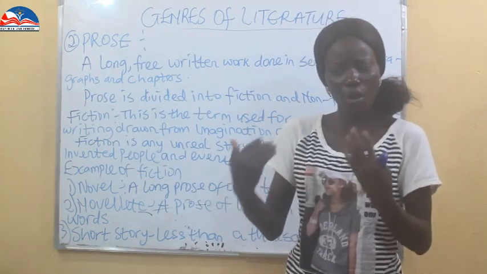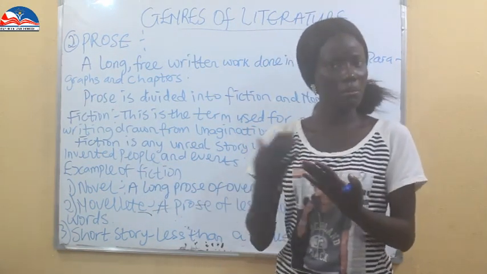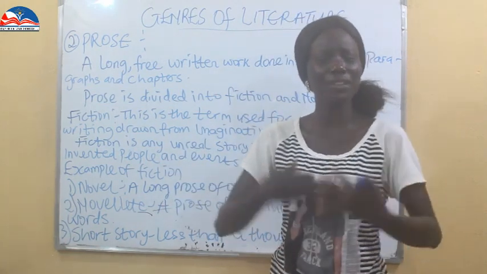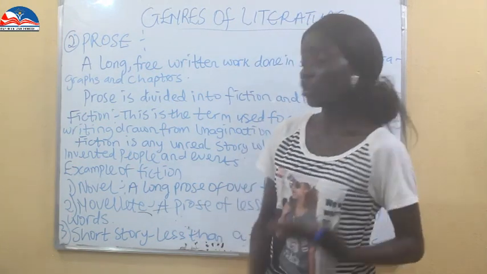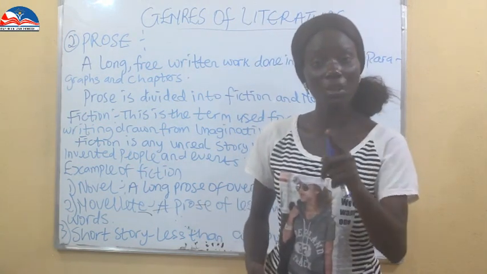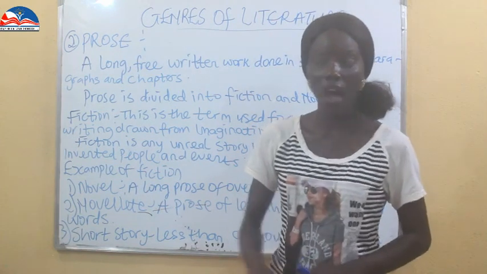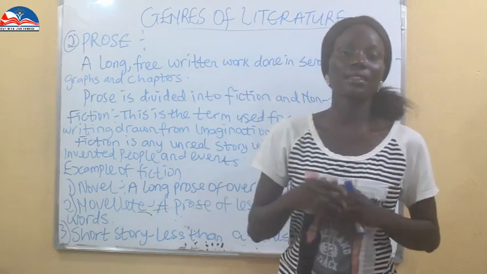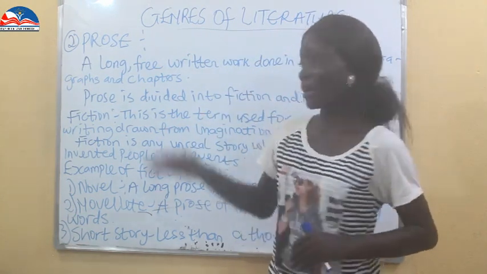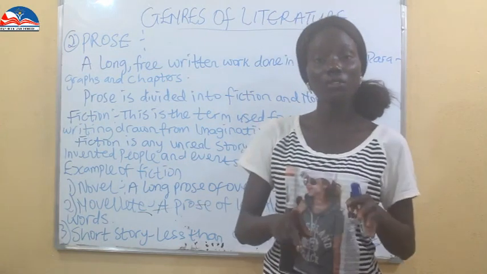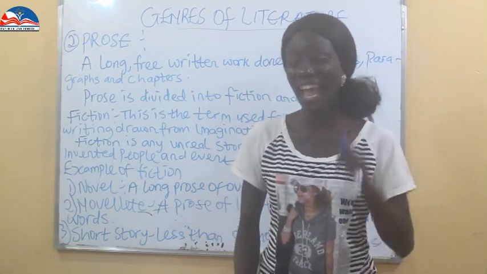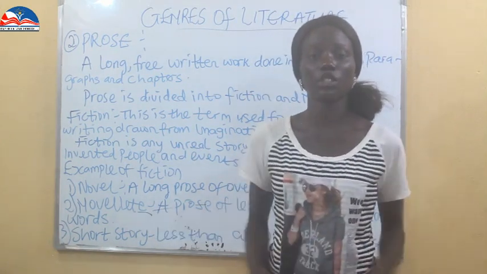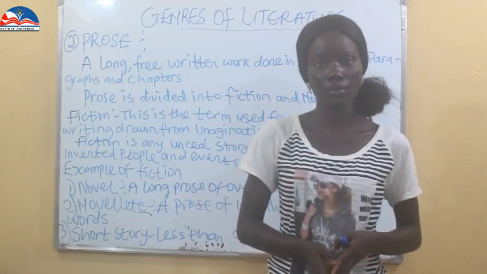You go back and check: is this book a novel? Maybe it has more than 10,000 words. Is this book a novelette? Does it have less than 10,000 words? We have the short story. Short stories are less than 8,000 words. So a novel is more than 10,000, a novelette is less than 10,000, and a short story is less than that. So that's how to differentiate those types of fiction.